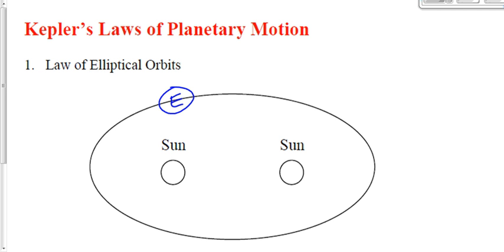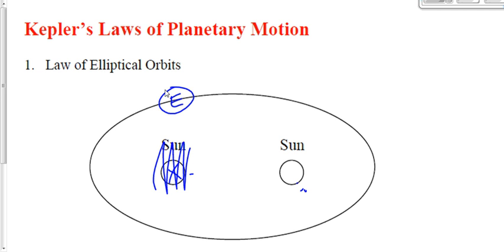Every ellipse has what we call 2 focal points. There's a focal point right here and a focal point right here. The sun will be at one of those focal points. Now, we're not saying that the sun switches positions. It doesn't. We're not saying that the sun is at both points. It isn't. The sun is either here or the sun is